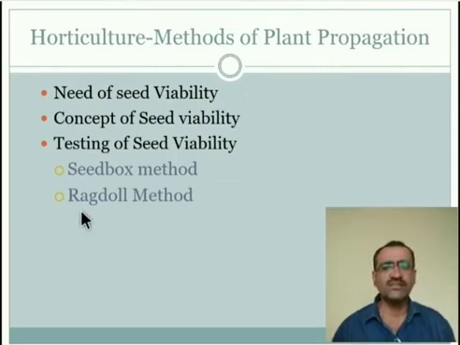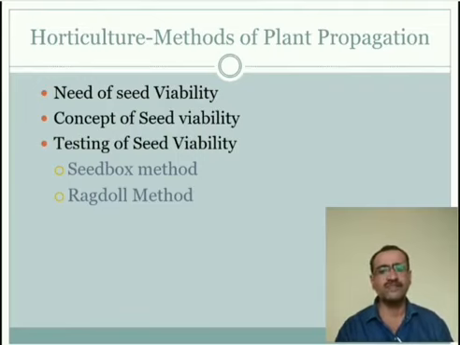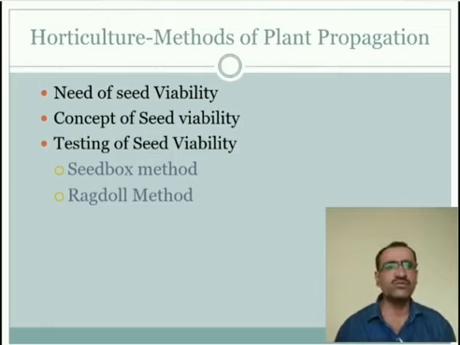The second one is the ragdoll method. Here the rag doll is nothing but cotton or a cloth. Take a rag of convenient size and a stick. Take a random sample from the bulk of the seed. Distribute the seeds evenly in a row on the rag. Then roll the cloth around the stick. Okay, distribute the seeds on that rag or on that cloth.